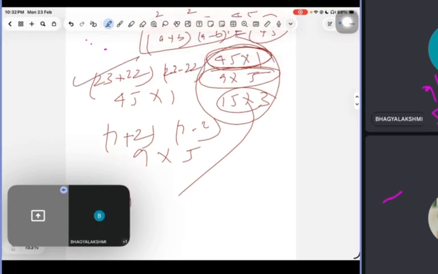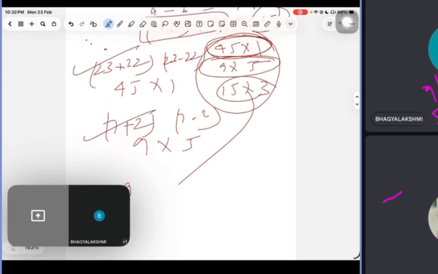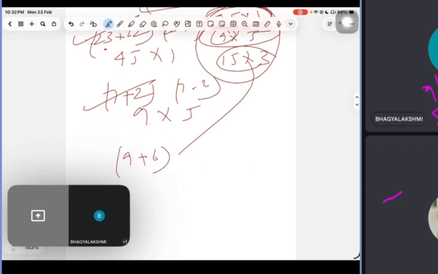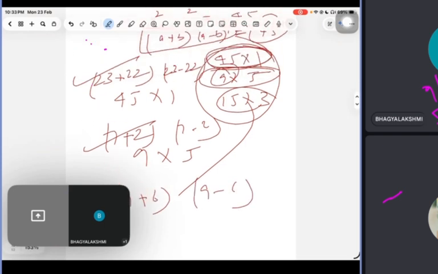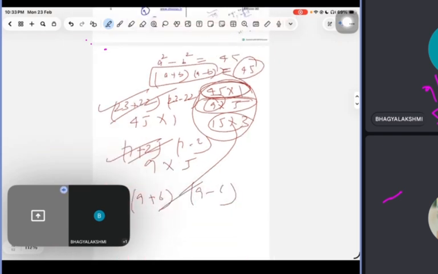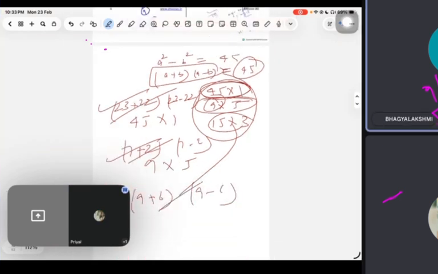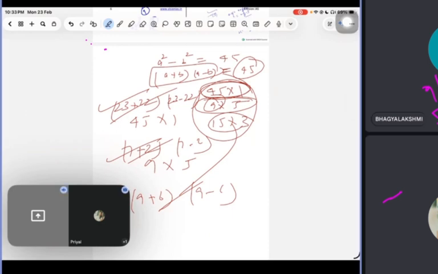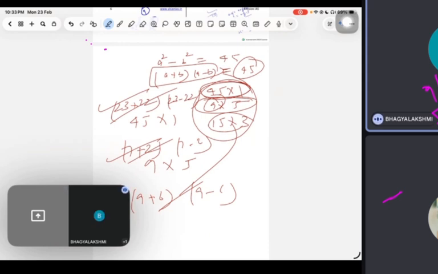This will be the first, and see, 9 is there, then 6. These are the 3 pairs. You can check, I found them out. Bhagya, have you understood? 11 will be there, 9 plus 6 is not 15, it is 11. Okay, got it.